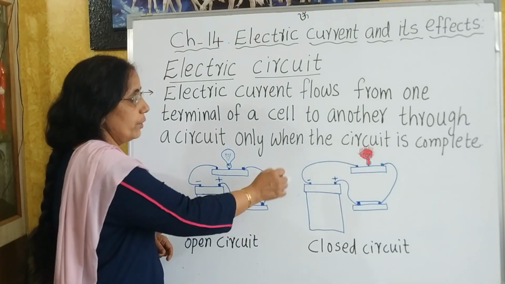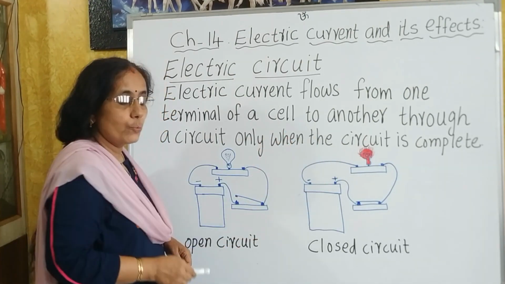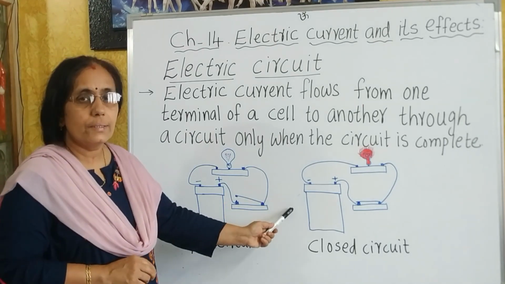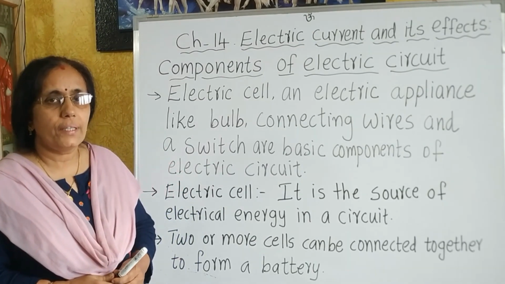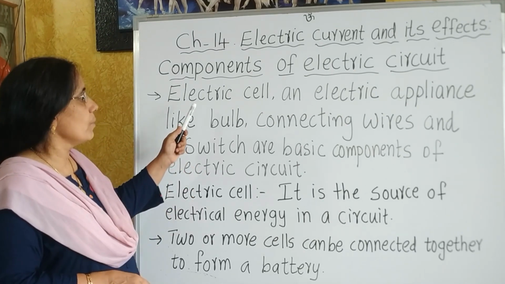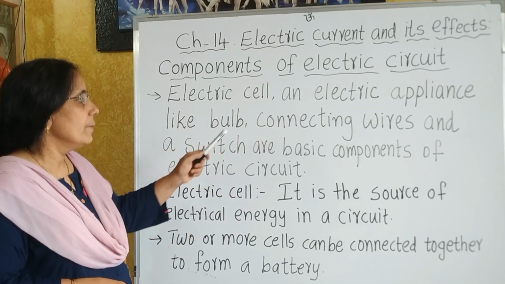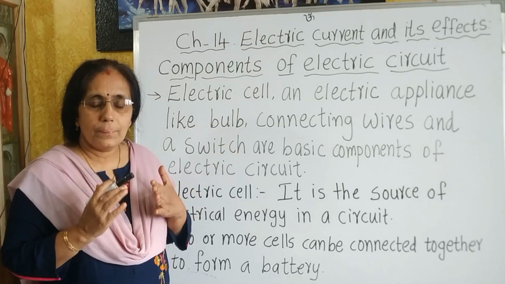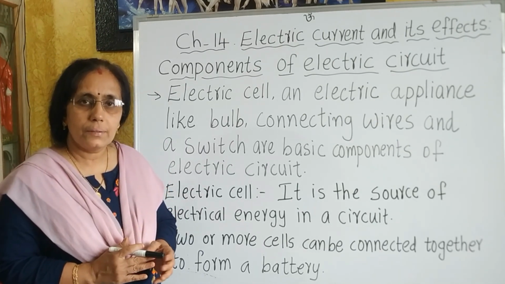That means the current is flowing through this given circuit, and we can see that the bulb is glowing. So what does it show? The current flows only through a closed circuit. So students, now we will see what are the basic components of an electric circuit. A simple electric circuit consists of an electric cell, an electric appliance like a bulb, connecting wires and a switch. These are the basic components that are required to form a very simple electric circuit.